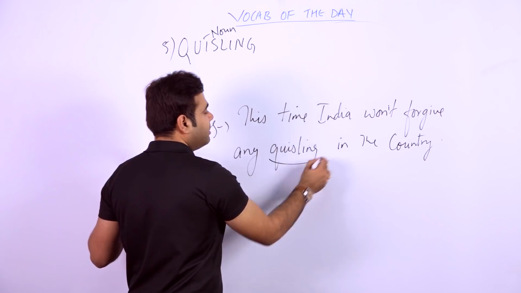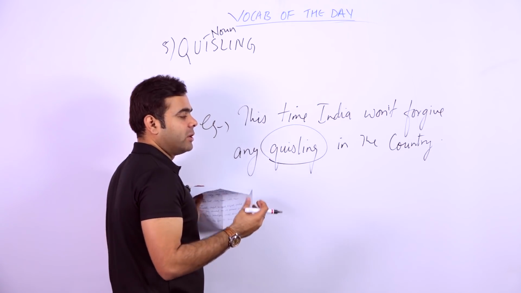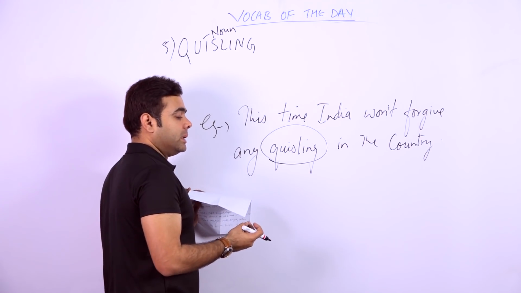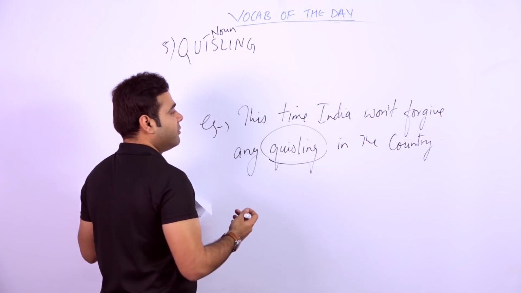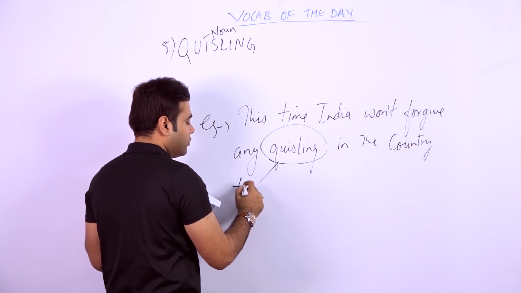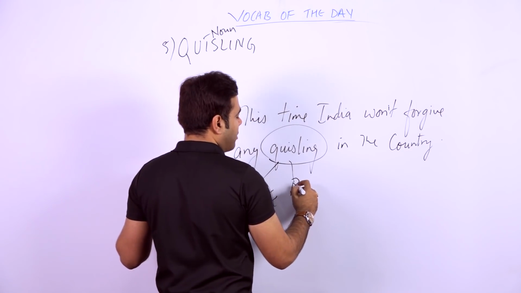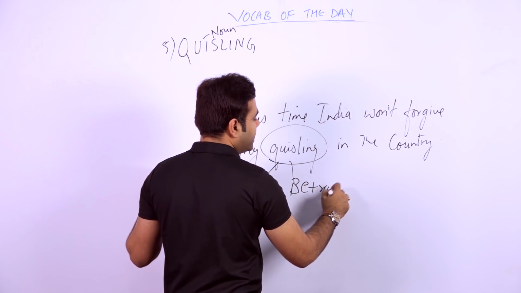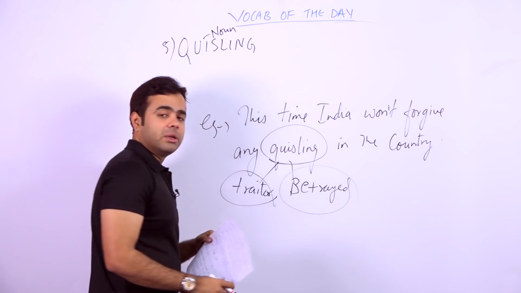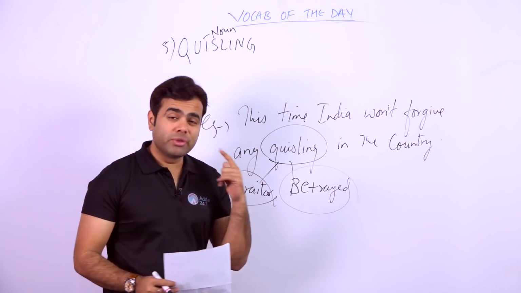Now, quisling could be some kind of war, anarchy, confusion, or you can say the word disdain, but in fact here it is talking about the people or person who can be a kind of traitor, who have betrayed the nation. Obviously, India must not forgive those kind of people who are quisling.